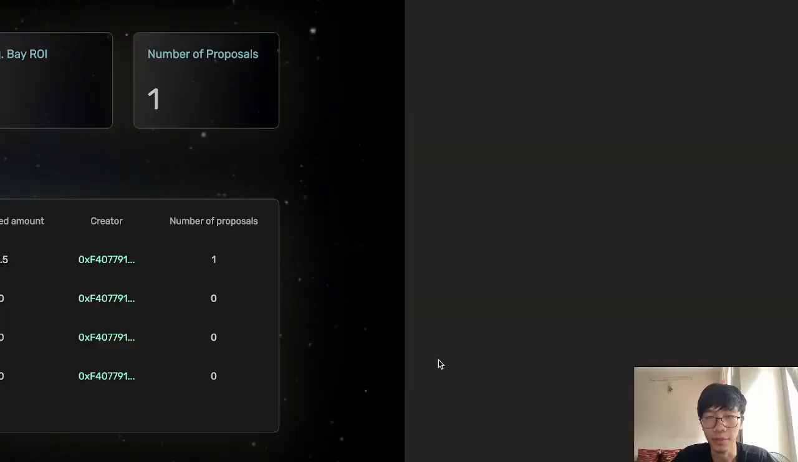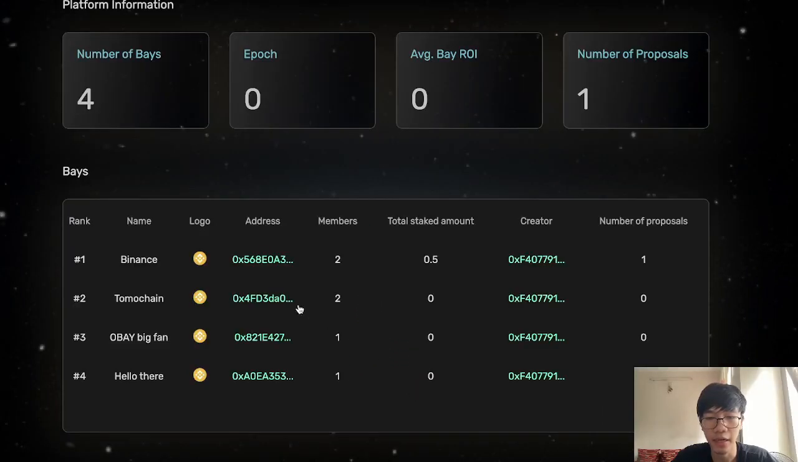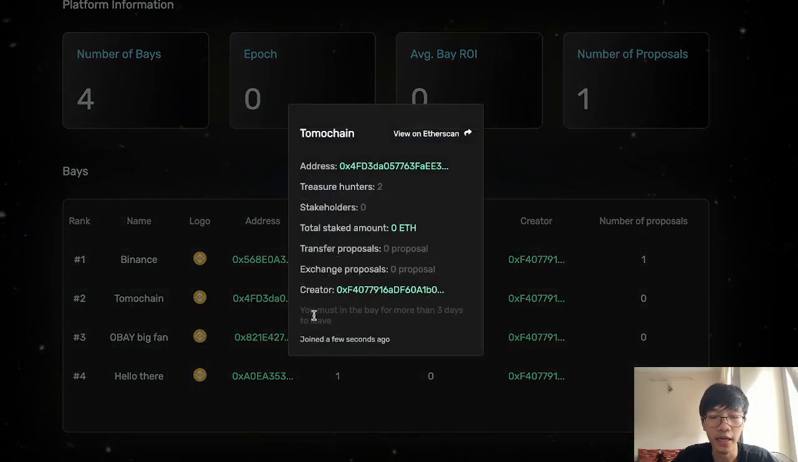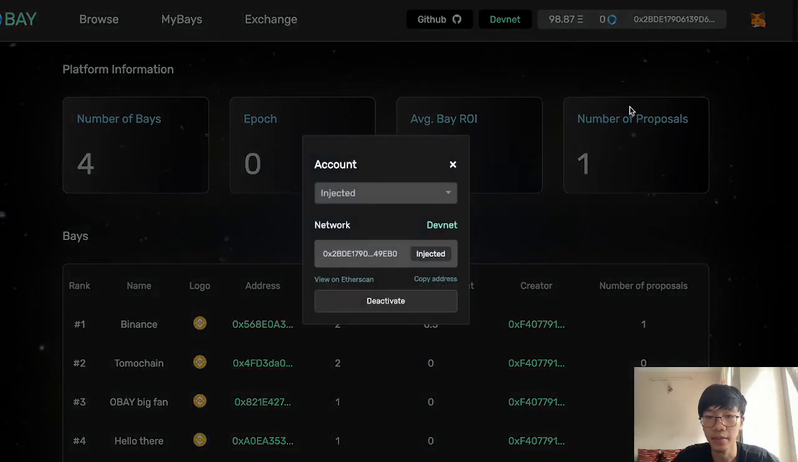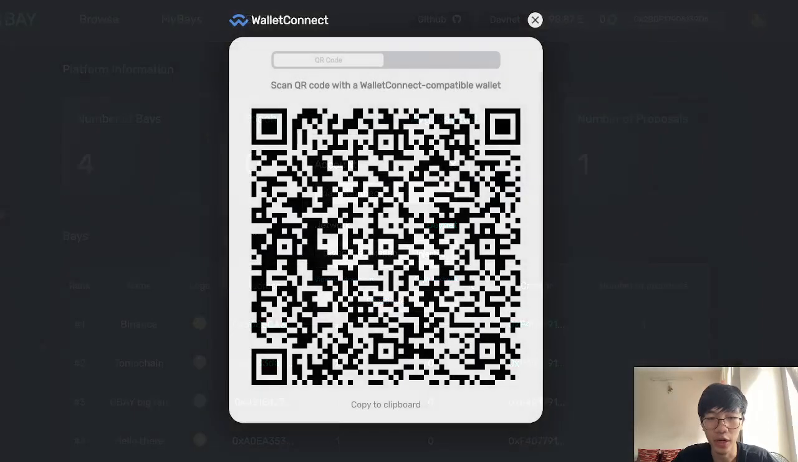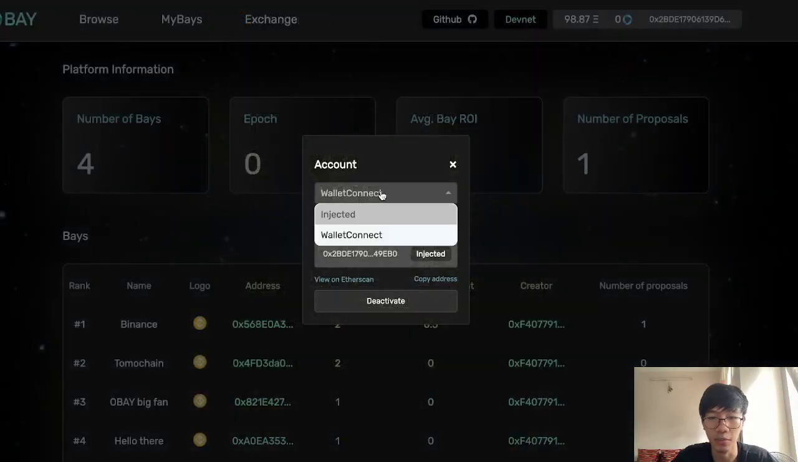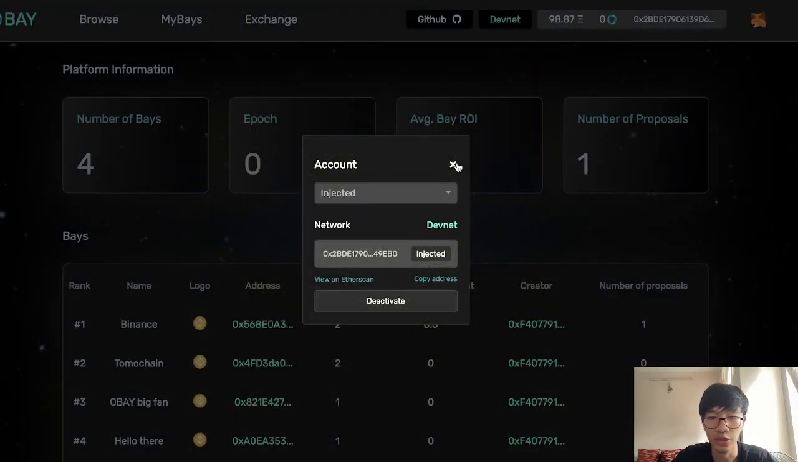We are forwarded to MetaMask, and then accept, and as you can see right here, the number of members is updated. If I click on it again, it will say that you must be in the DAO for more than 3 days to leave the DAO. We also have the functionality of using Wallet Connect to connect to the account, but I think this is not an important one, so let's just switch to MetaMask.